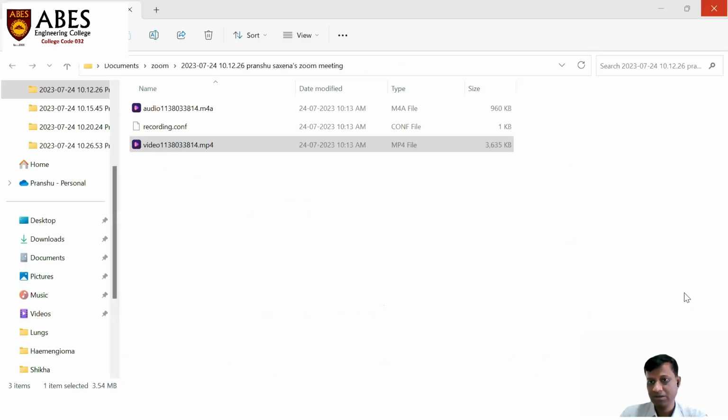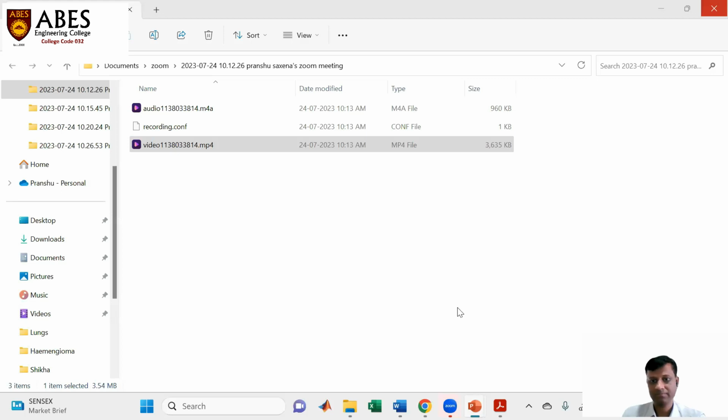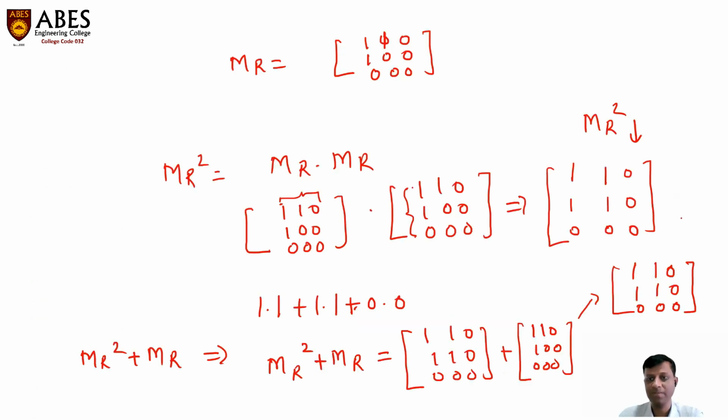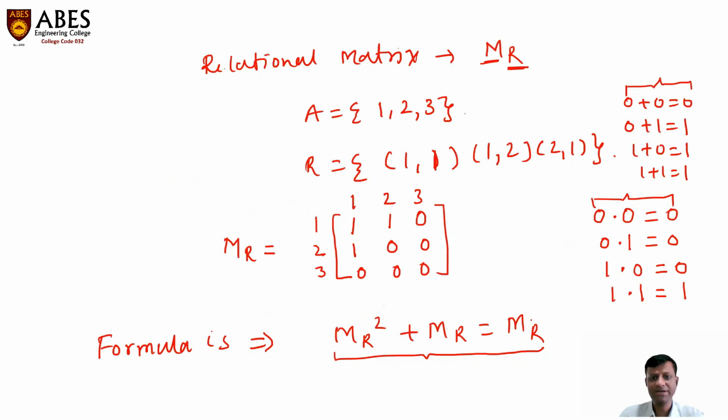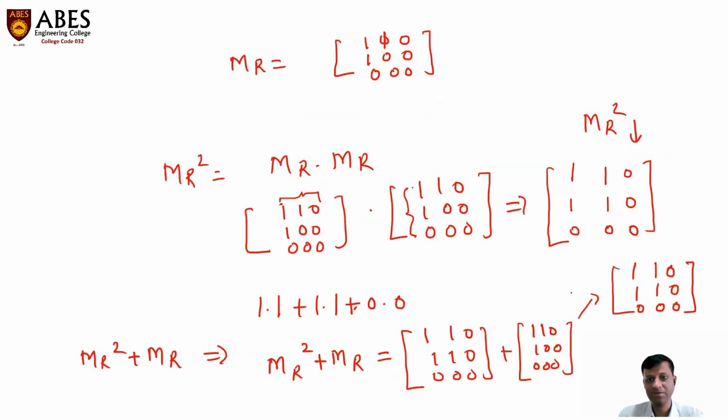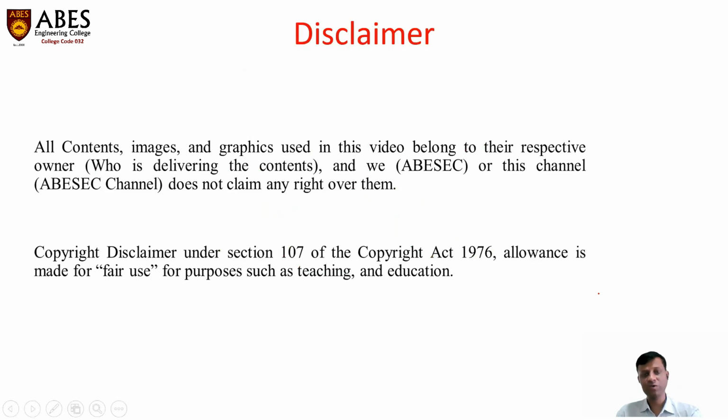So the condition is not satisfied, so the relation is not transitive. We have already checked this before, so this is not a transitive relation. And here we have also proved this is not a transitive relation. So thank you so much for this lecture on transitive relations. In the next lecture, we will discuss equivalence relations. Thank you.